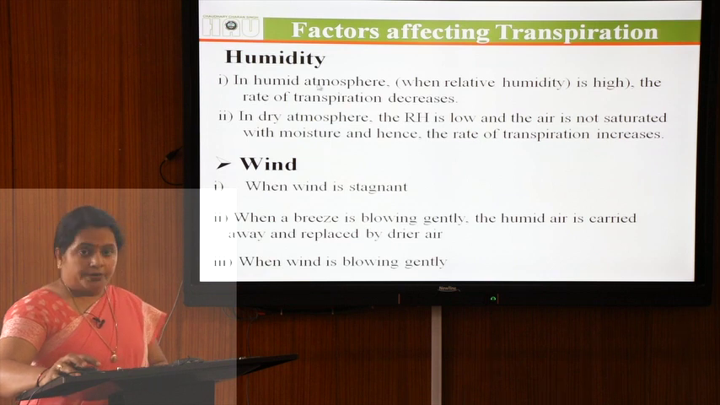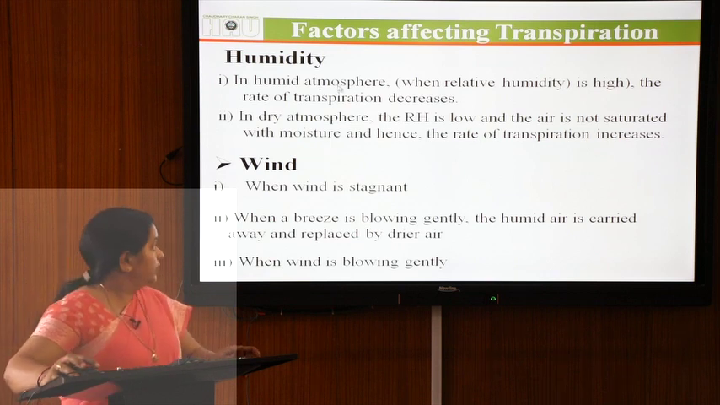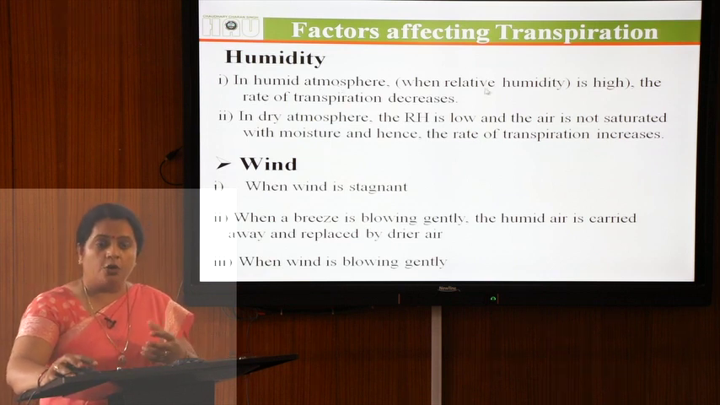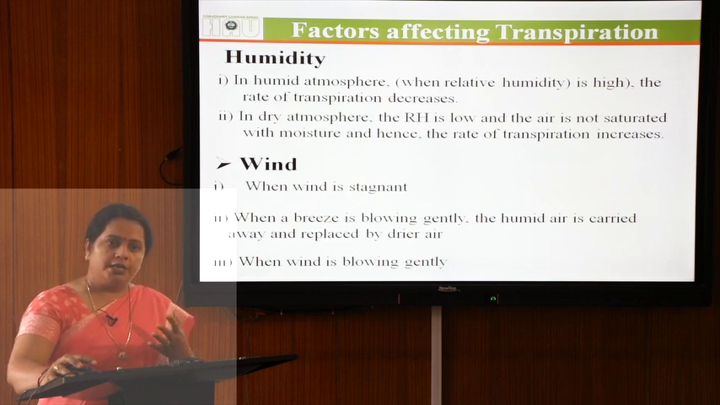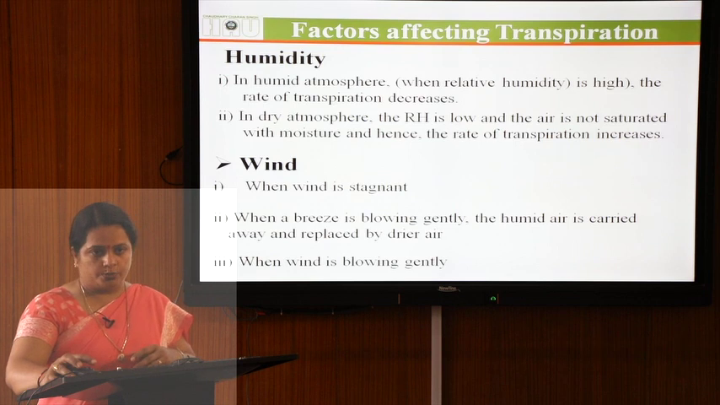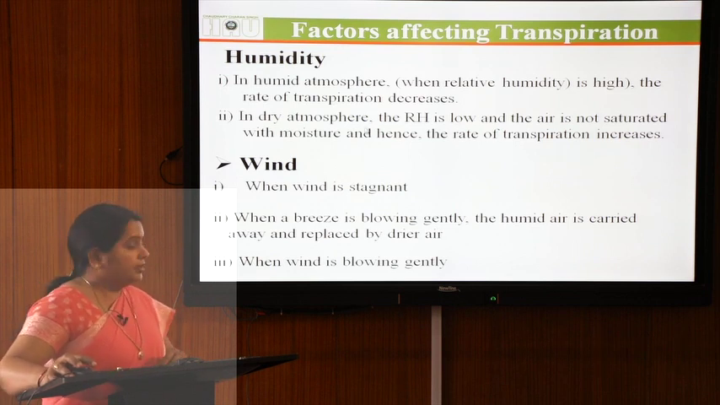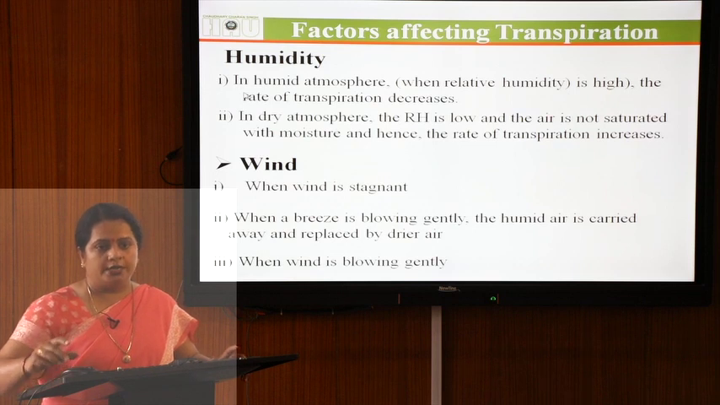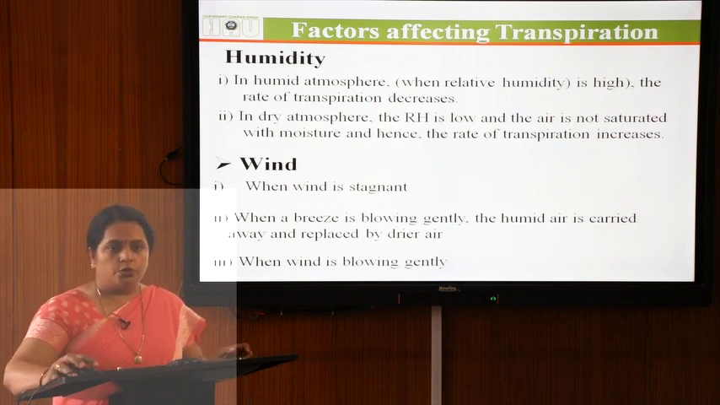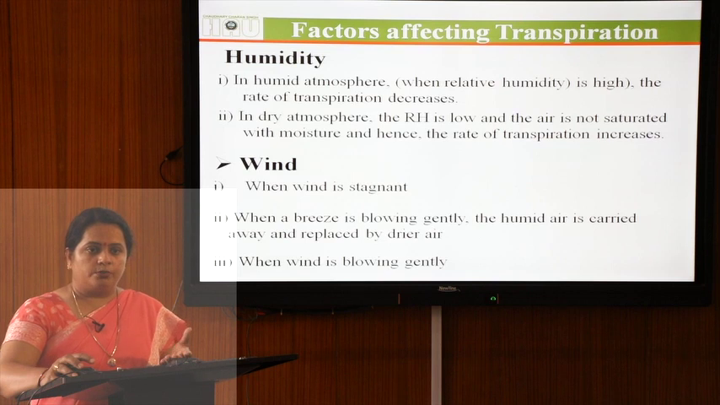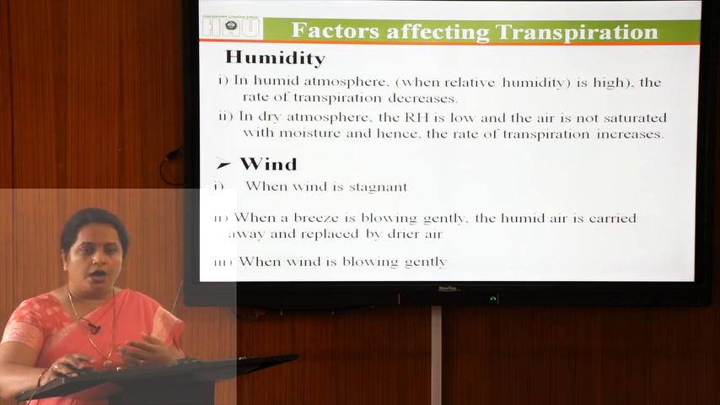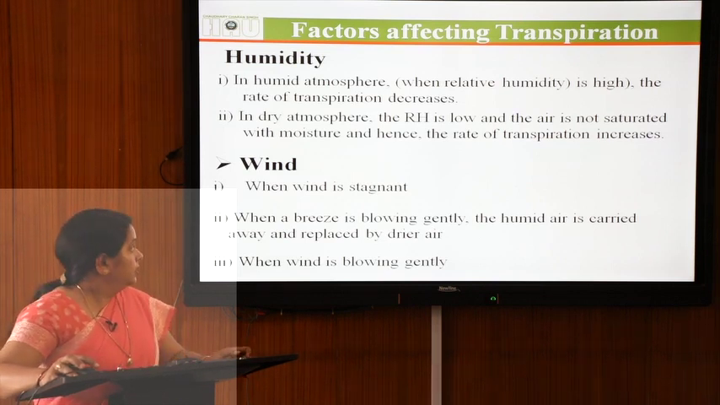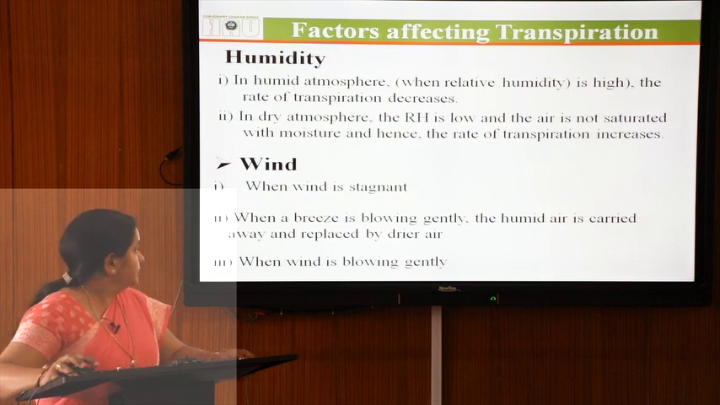In a humid atmosphere, where humidity or moisture content is already present in the atmosphere, it leads to a decrease in the rate of transpiration. But in a dry atmosphere, where relative humidity is low outside, water diffuses from the intercellular spaces to the outer atmosphere, which means the transpiration rate will increase.